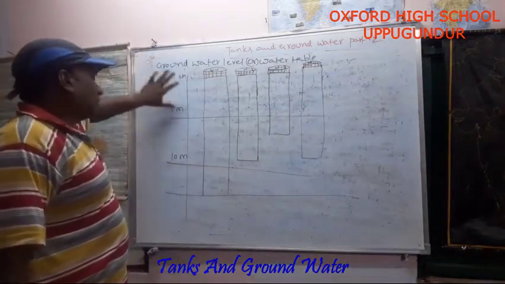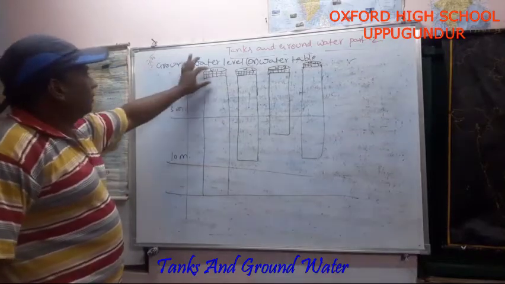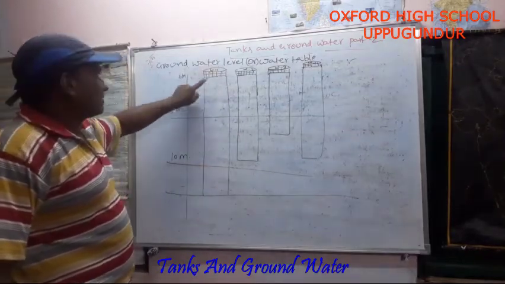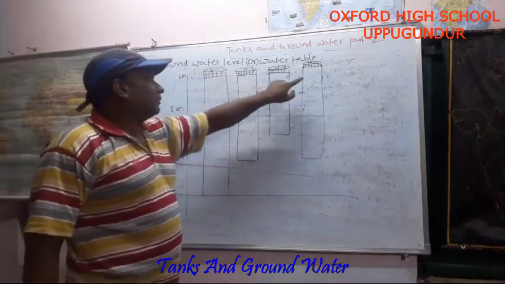This is the table you have to observe now. How many wells have I drawn here? 4 wells. Well 1, well 2, well 3, well 4.